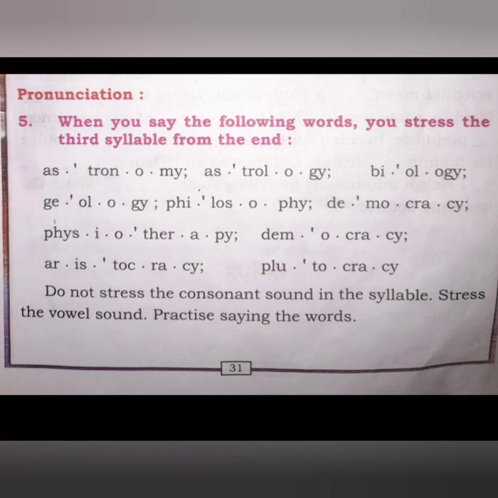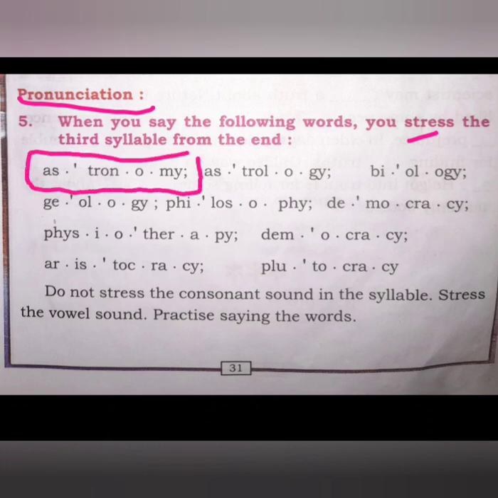Pronunciation. See the fifth one. When you say the following words, you stress the third syllable from the end. When you pronounce these words, the third syllable will be stressed. See, first, we will see this first word. Counting from the end, this is first, this is second, this is third. See astronomy.